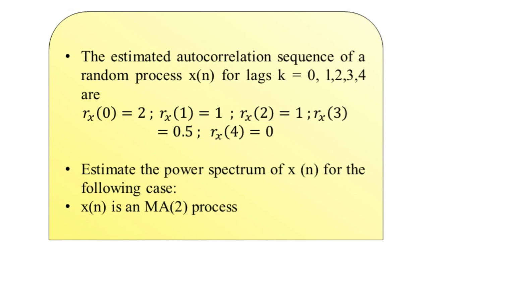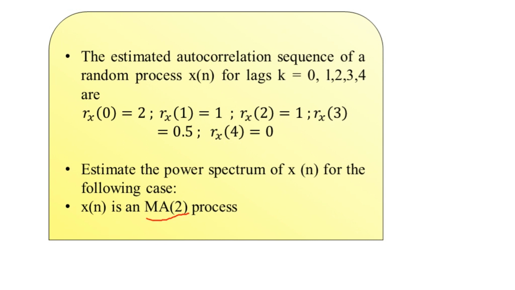So now in this case the same given details we have to use for the power spectrum estimation when the input discrete time random process represented by x of n is MA(2). So I can say that it is the second order moving average discrete time random process here.